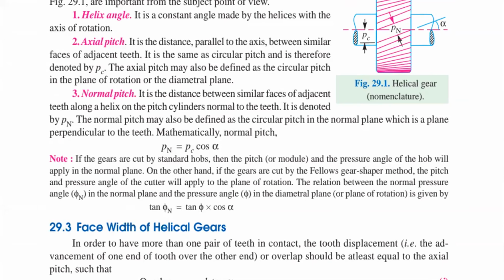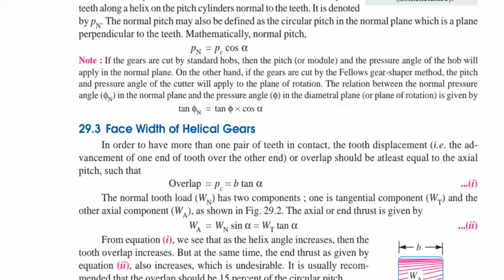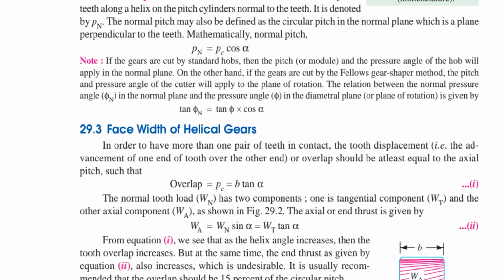So what is the face width of a helical gear? Whenever I ask the face width of a helical gear, please tell me what the face width is. I already mentioned some standard notation. Suppose you have any difficulty finding the face width value, please assume a standard value. What is the face width value for a spur gear in terms of module?